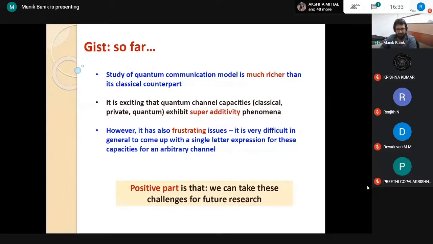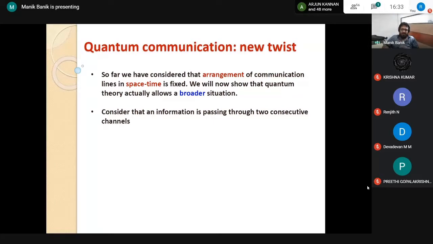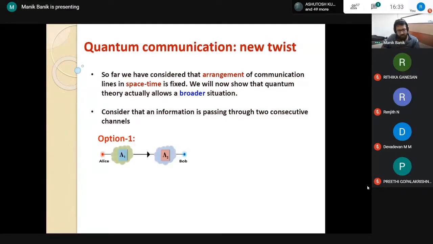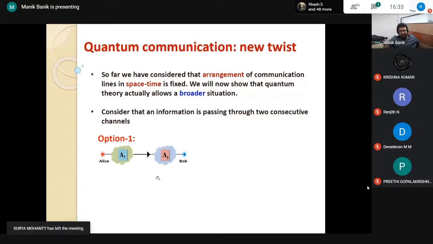Okay, so now I'll try to discuss some new twist in this communication model. Let us consider this kind of scenario. There is some sender Alice and then Bob, the receiver, and in between there are two noisy channels, lambda 1 and lambda 2.